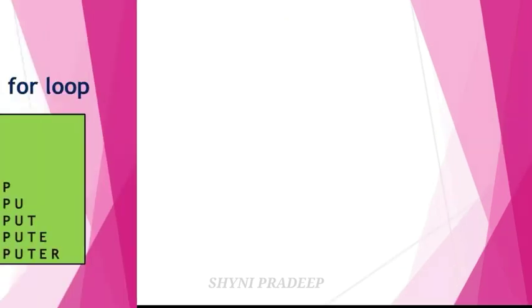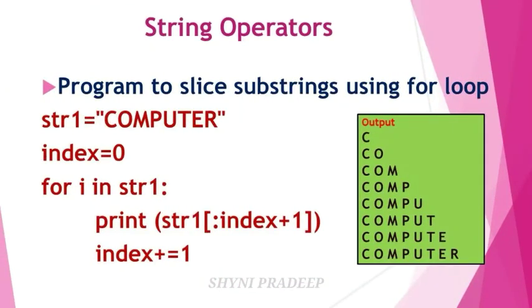Next, see the program. One program is given: a program to slice substrings using a for loop. Here one string is given, that is "computer", and the index position is given, that is 0, for i in str1. str1 means what? Computer. Here a for loop is used: print str1, the initial index value is not given, the end index value is given, that is index plus 1, and the next increment is given, that is index plus equal to 1, which means index is equal to index plus 1.